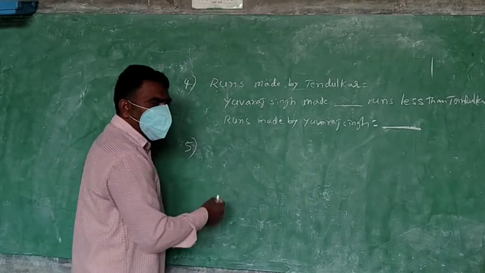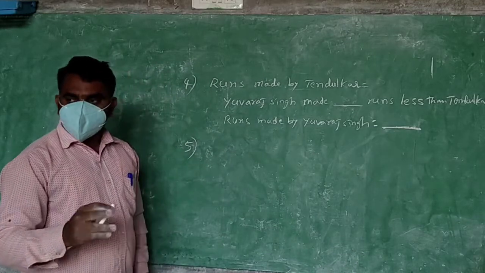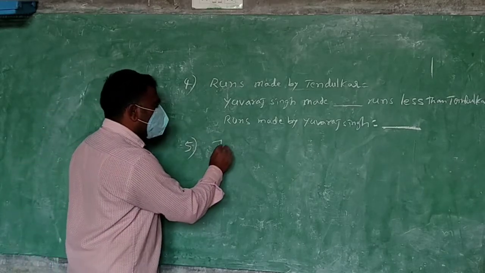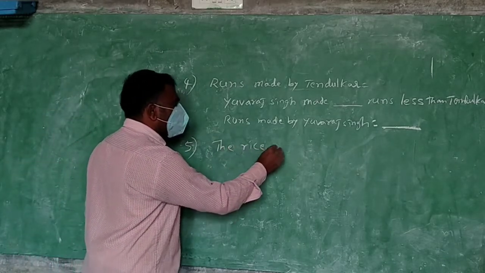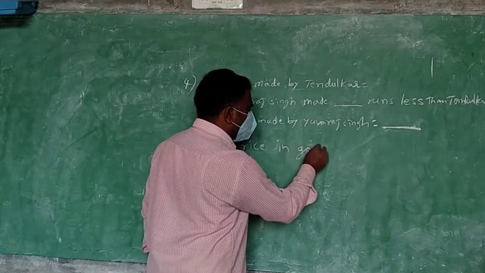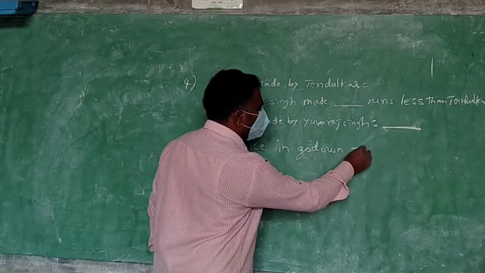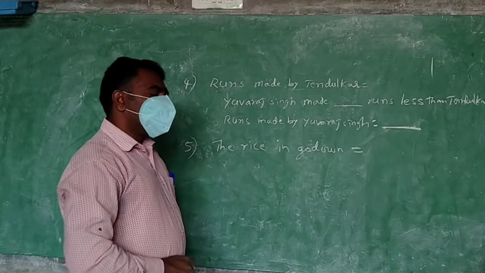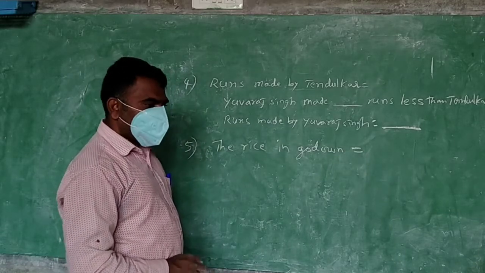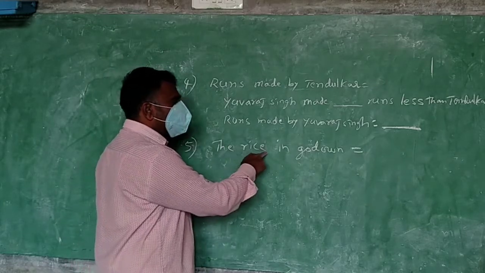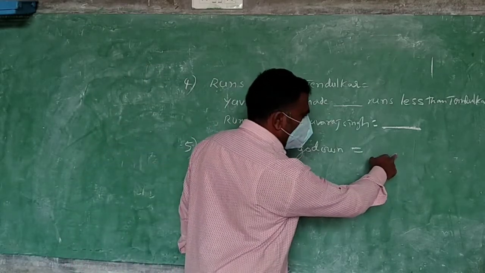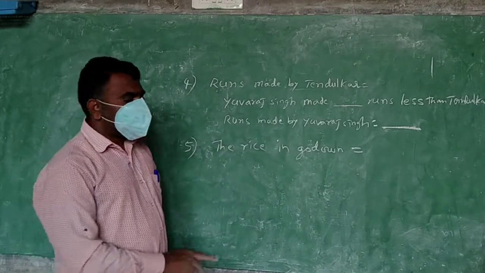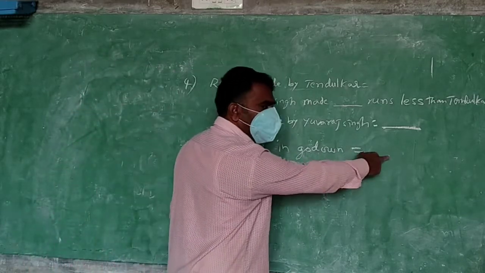First step, you know, rice. Some rice is in the godown, no? So what will you write? No, don't write now. Wait some time. Listen first. Sir, question also, answer also write it? The sign is there, that's why I have written. So the rice in the godown. How much rice is there in the godown? You have to write that. Not now, when I am saying this. The rice in the godown, how much, you have to write here.